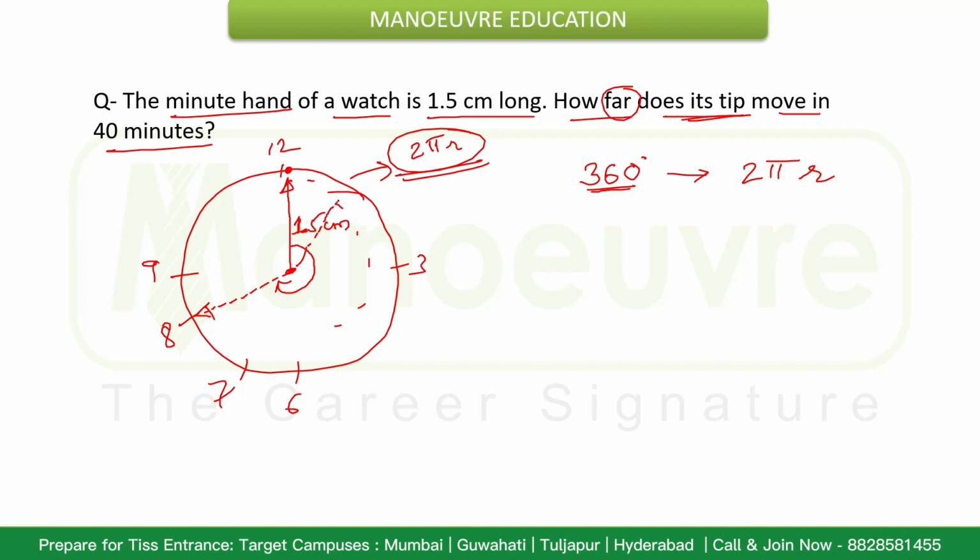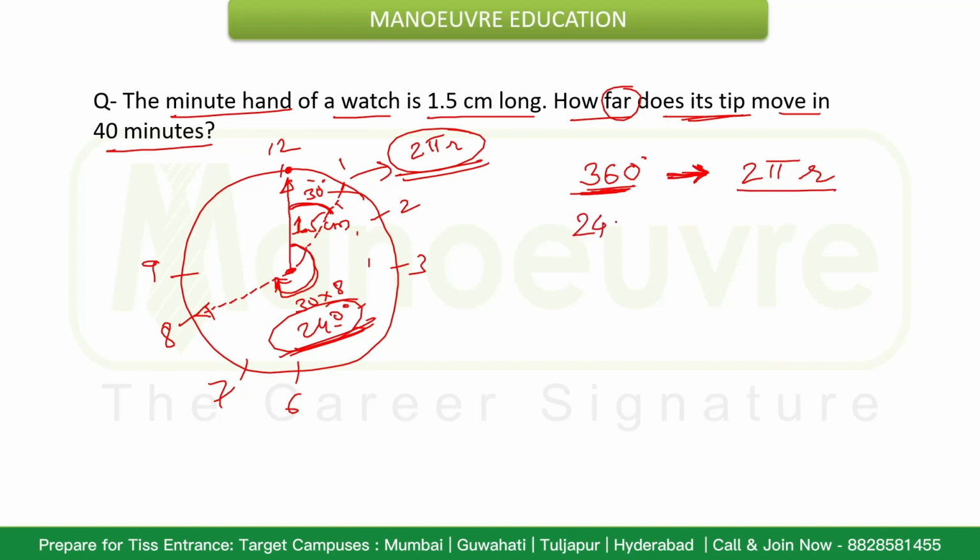If you see, this is 1 and this is 2, we know that this angle is 30 degrees. So while moving from this point to this point, it will cover 30 into 8, that is 240 degrees. While covering the angular displacement of 360 degrees, the distance covered is 2 pi r, the circumference.